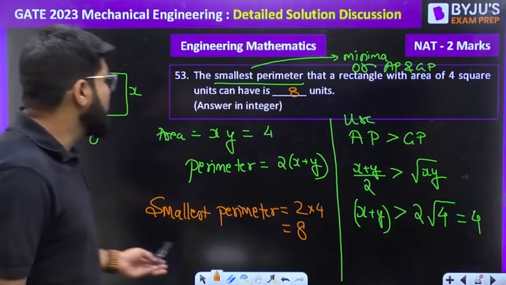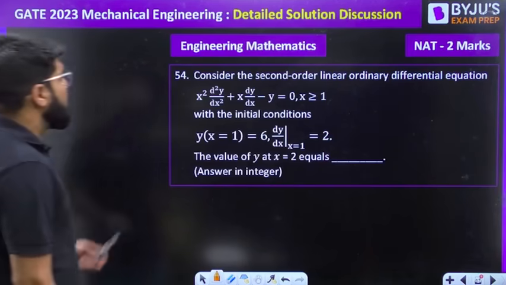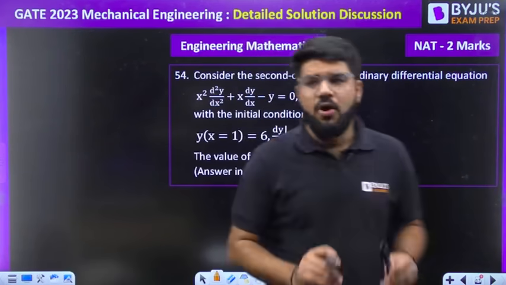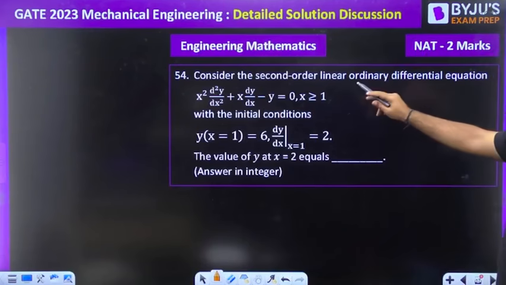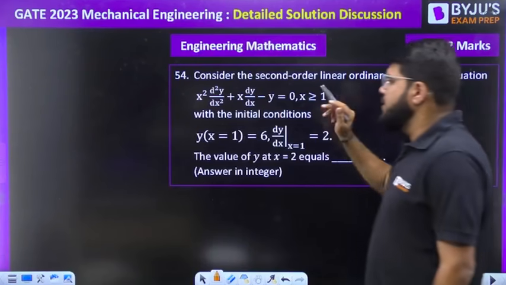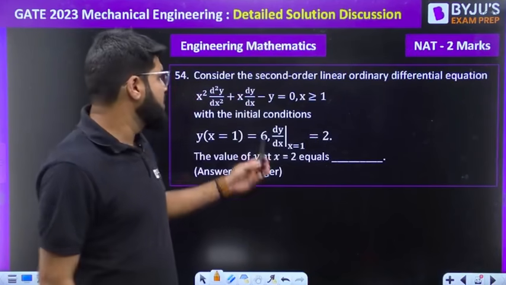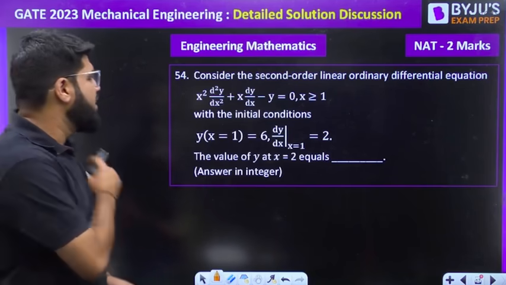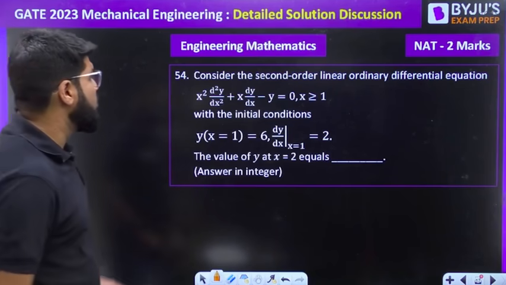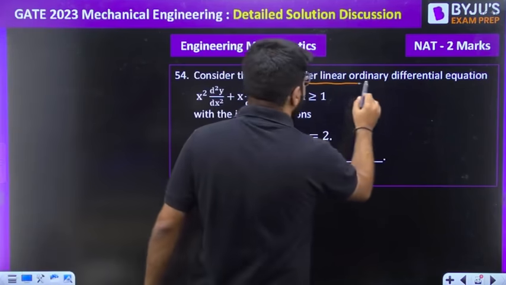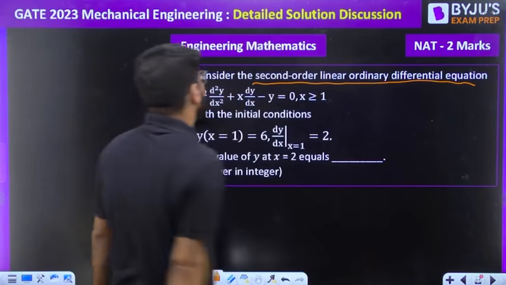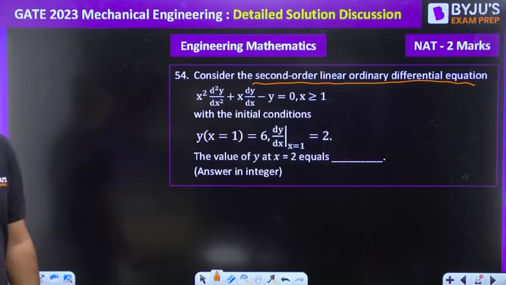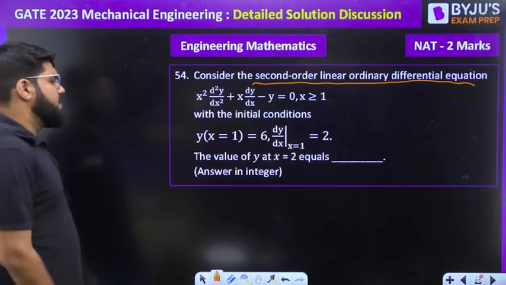Okay, let us move ahead to the next question here. Question 54. Now consider the second order linear ordinary differential equation x square d2y by dx square plus x dy by dx minus y equal to 0 with x greater than or equal to 1, with the initial conditions given to you. Second order linear ordinary differential equation.